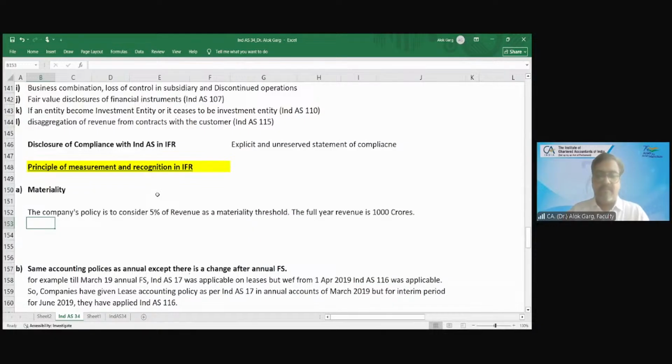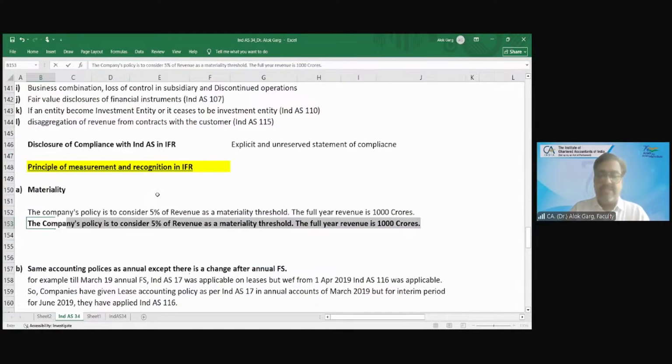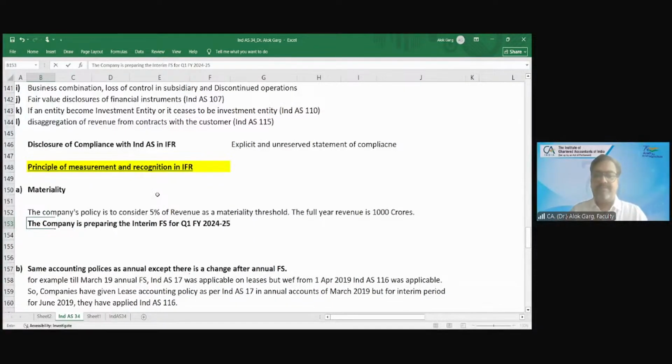The company is preparing the interim financial statement for Q1 FY 2024-25.